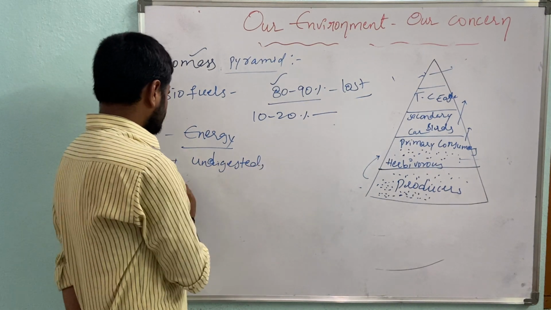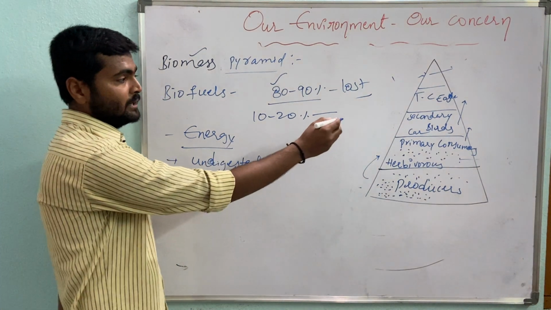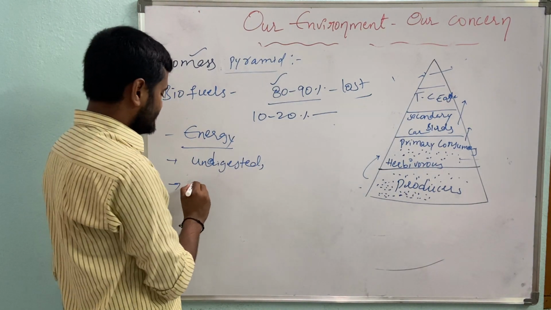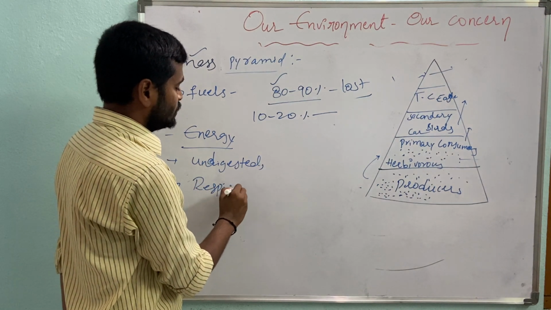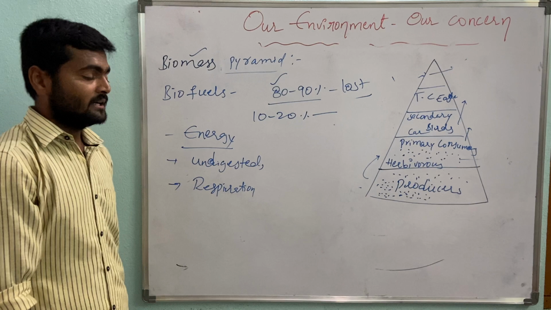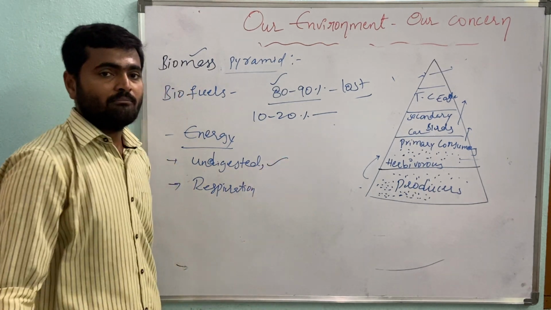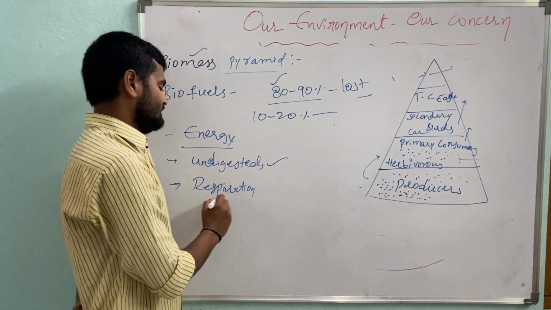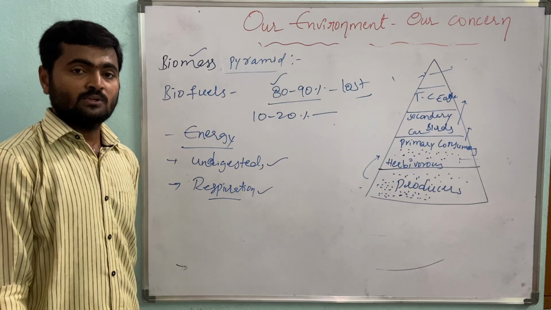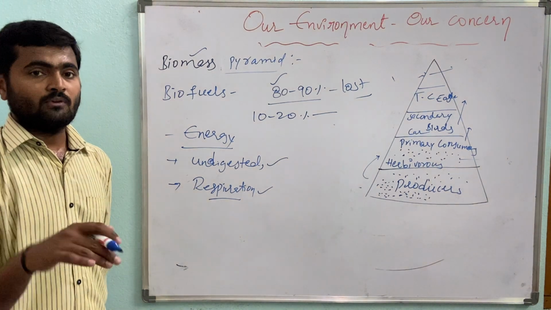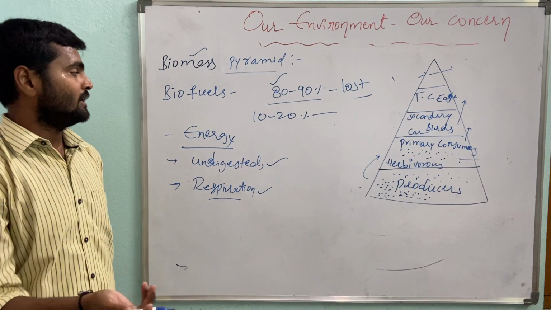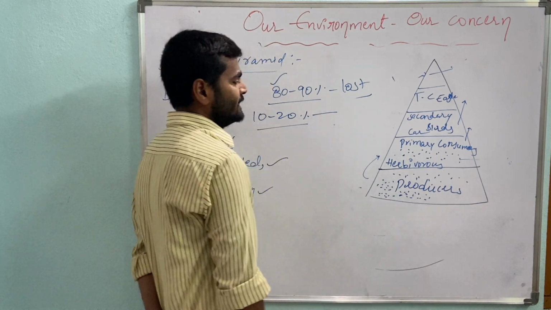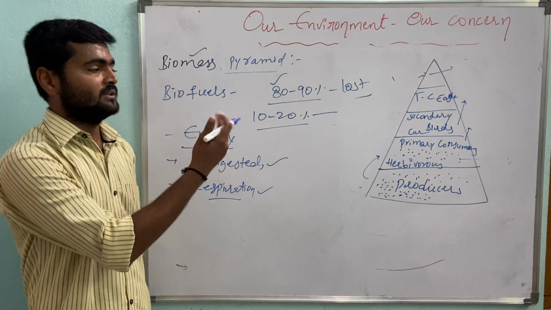And even a lot of food material or biomass is used in the process of respiration to produce energy. So a lot of biomass is excreted, which is undigested, and a lot of the digested material is used in respiration for production of energy and to perform many activities. Only a small percentage, only 10 to 20% of biomass, is transferred to the next level.